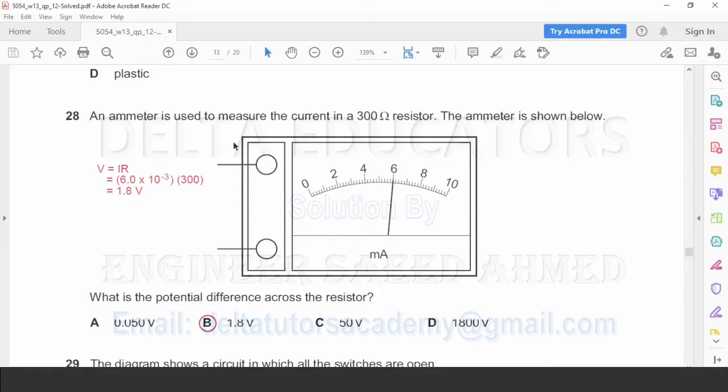So this 6 milliampere we have to multiply by 10 to the power minus 3 to convert milliampere to ampere. So here current in ampere is 6 × 10^-3. Resistance R is 300 ohm. By solving this one we will get the value 1.8 volts. Now voltage 1.8 volts is given here in option B. So the correct option is option B.